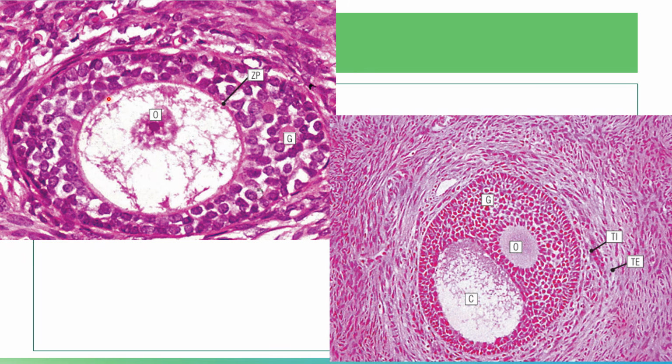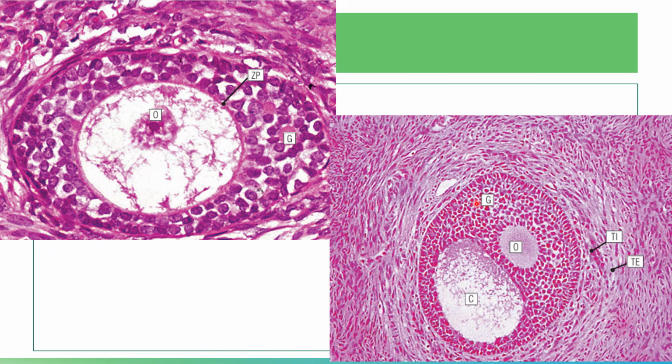And of course, you have your pink staining zone here. This is your zona pellucida, which becomes apparent between the oocyte and the granulosa cells.